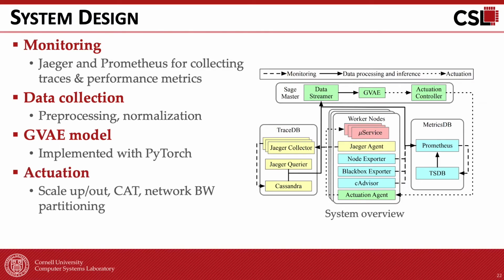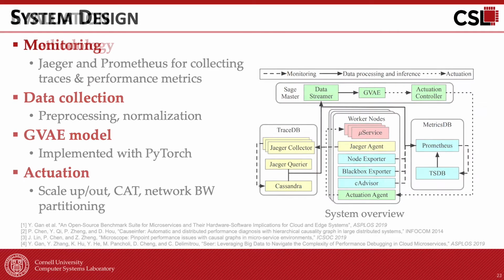After locating a root cause, Sage dynamically scales up or out containers, implements cache partitioning, or network bandwidth partitioning to resolve the performance issue depending on the bottleneck resources.